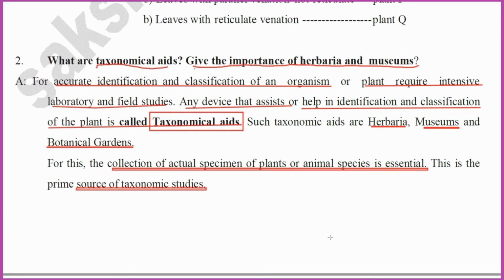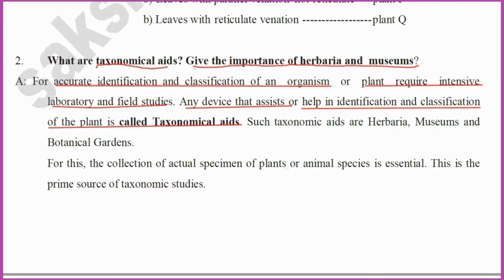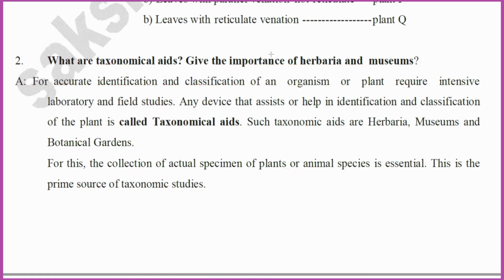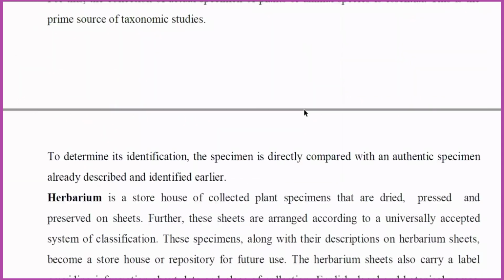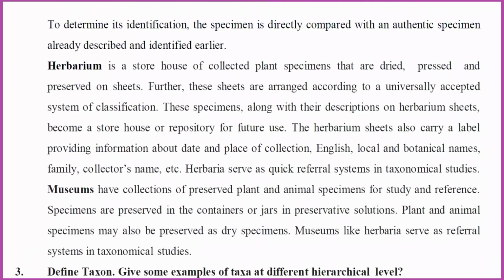So the actual specimen of plant and animal species is essential as a source of taxonomical aids, to determine the identification, and the specimen is directly compared with an authenticated specimen already described and identified earlier.